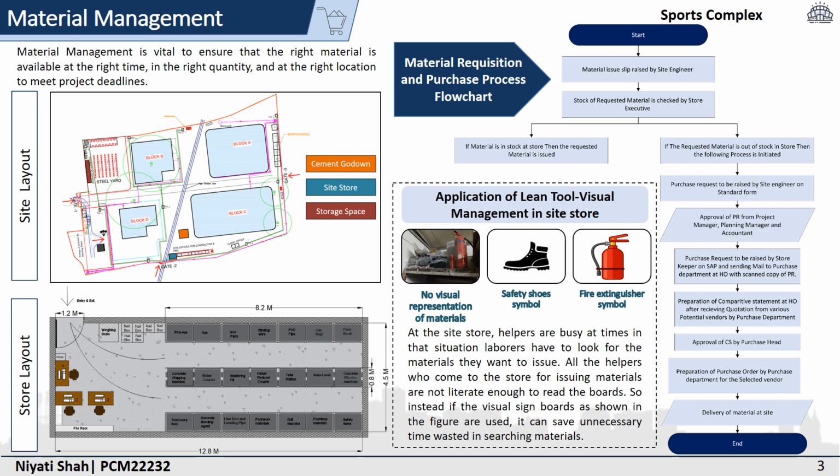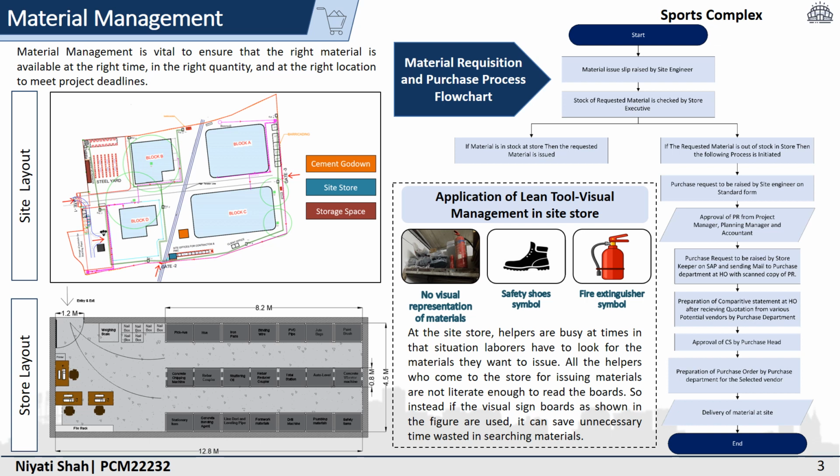Talking about the site layout, there are 4 major blocks located in our site. The blue mark shows the site store, the orange one shows the cement godown, and the red one shows the storage space. Storage space is provided for various electrical material, HVAC material, etc. Now the store layout is shown below the site layout.